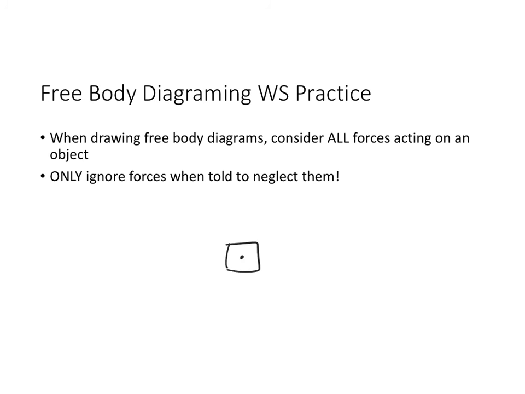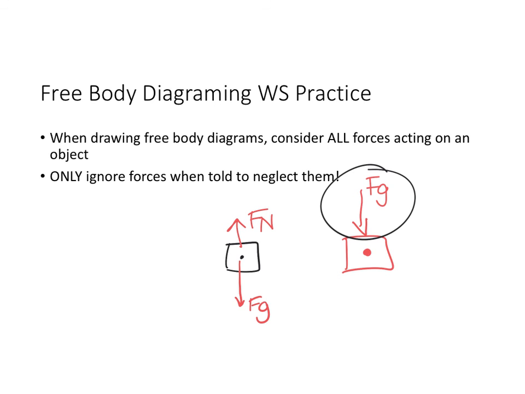When you draw your forces, you're going to draw your arrows in the direction of that force. So for example, gravity always pulls something down, okay? And then I would draw a force normal up. You might see a picture like this, but typically you do not see it drawn in this manner. The reason is because this looks like gravity is pushing on the specific object down, whereas in all reality, gravity pulls our mass from our center of mass down. So no to that, yes to this one.